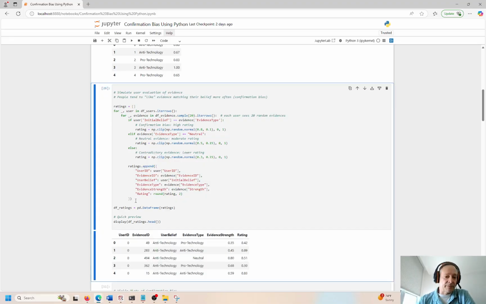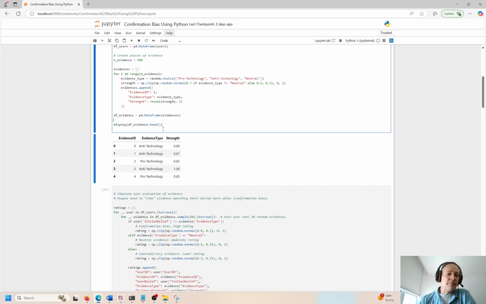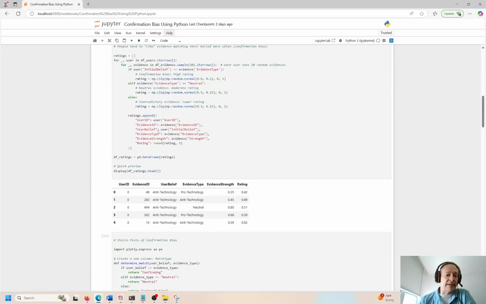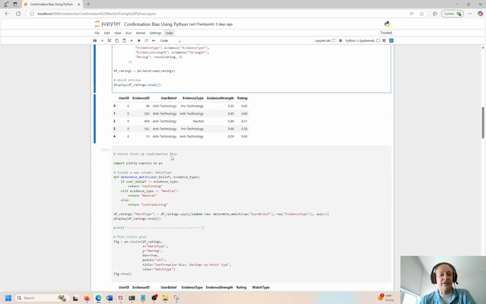So we're looking at user beliefs, evidence type, evidence strength, and then the rating of that strength, okay? Just like we saw over here, this is a very simple example. I want to try to understand, again, based on user beliefs and evidence type, is there an evidence strength, yes or no, and what's the rating of that strength, okay?